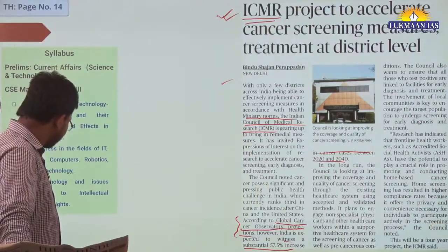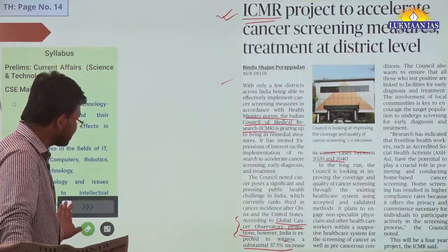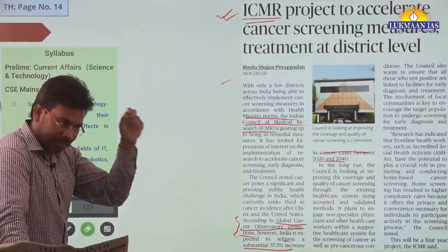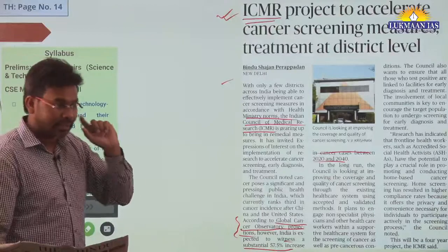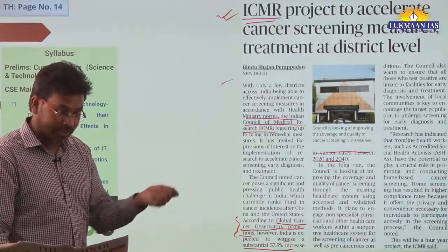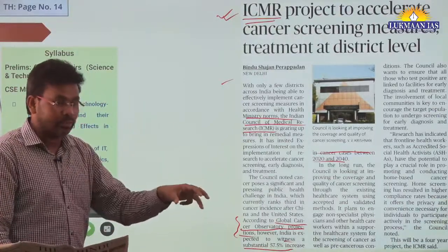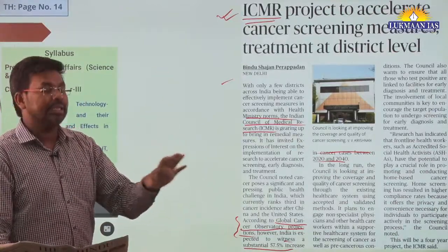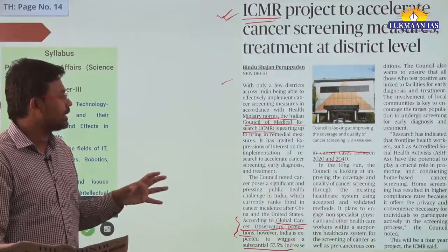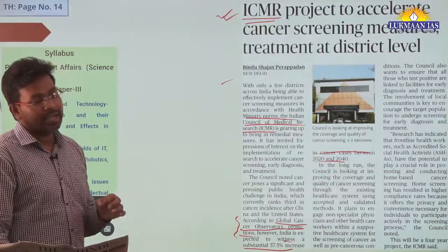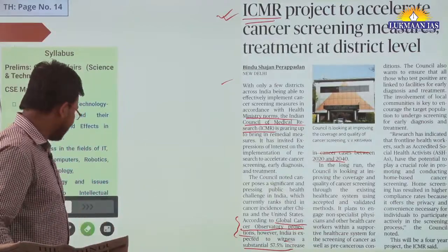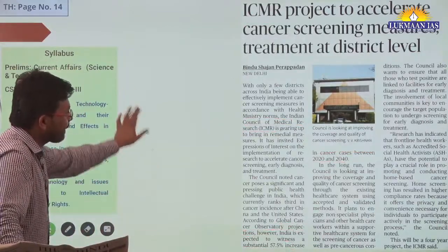ASHA workers, I mean the Accredited Social Health Activists. These are the people who work at the grassroots level. They reach out to the patients, they counsel them, they provide them information. If needed, they take those patients to the hospitals also. If needed, they provide help in their own home as well. So these Accredited Social Health Activists have potential and have done a lot of work in this area. So this is the thing.